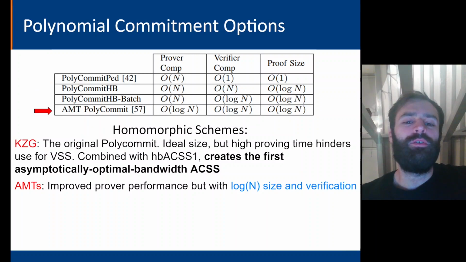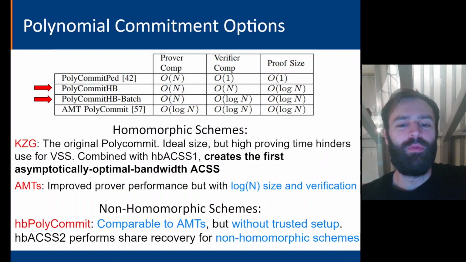This work seeks to improve on KZG polynomial commitments by improving the prover performance to O(log n), but at the cost of O(log n) size and verification. Both of these protocols have homomorphic commitments and evaluation proofs, a property that we leverage in the first version of ACSS that uses a bandwidth-efficient share recovery, hbACSS1.